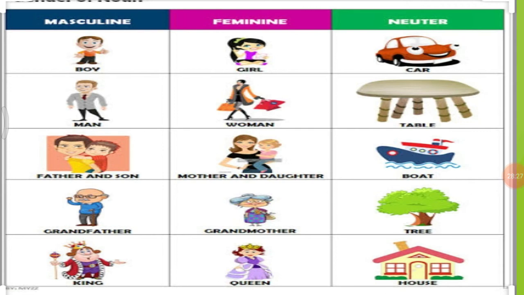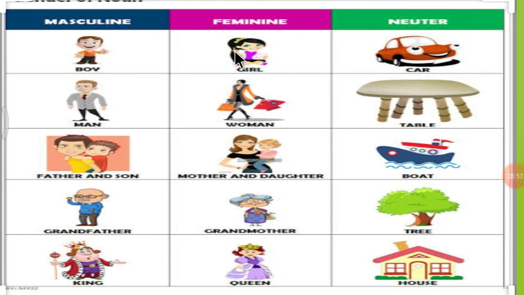Then here are some examples of masculine, feminine and neuter. So easily you can identify that all the living things come under masculine, feminine or a common gender, and all the non-living things come under a neuter gender. See, boy, man, father and son, grandfather, king.